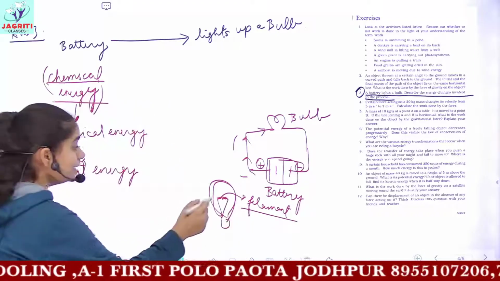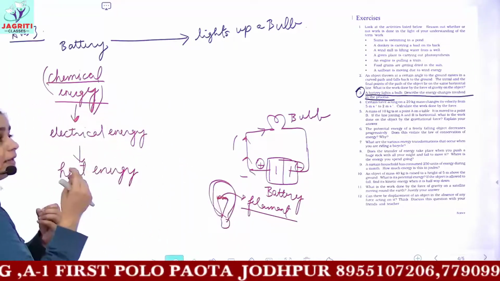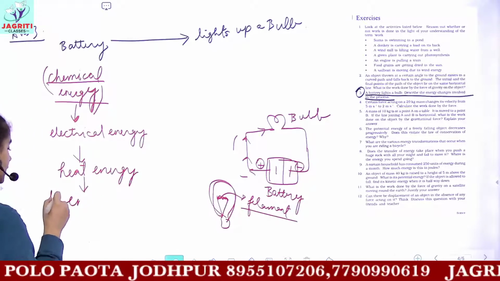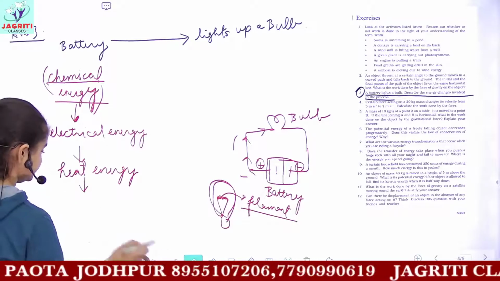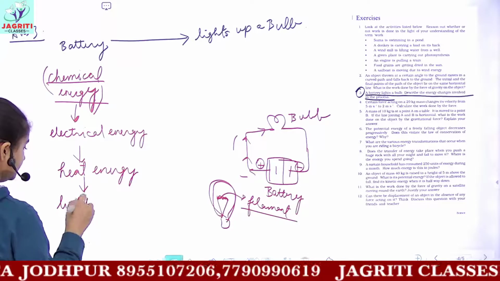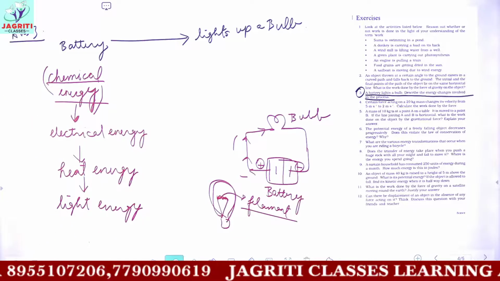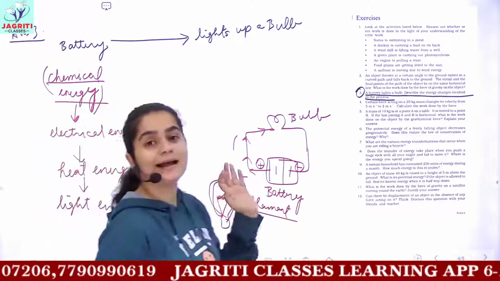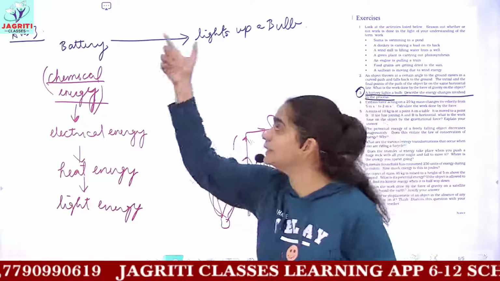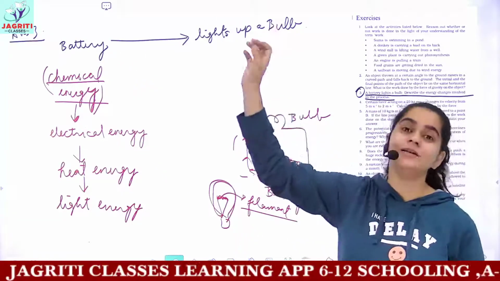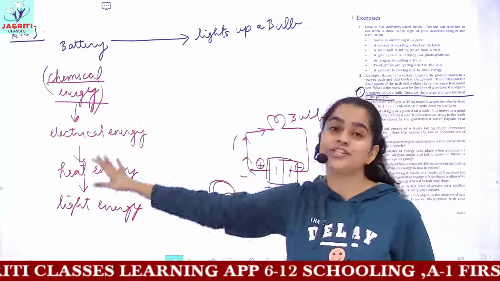So now this heat energy from the filament makes the bulb glow. That means heat energy would finally be converted to light energy. The heat energy would be converted to light energy. So these are the different kinds of changes which are occurring in this question. That is, from the battery, whenever a bulb glows, what kind of energy changes are occurring?